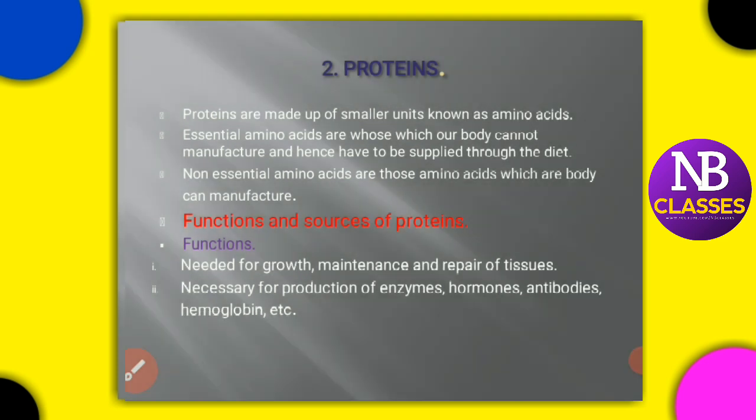Okay, next one is non-essential amino acids. These are those amino acids which the body can manufacture. So even if they are not obtained through the diet, that's okay, not an issue, because inside our body itself, they get manufactured. So there are two types: essential amino acids and non-essential amino acids. Now what are its functions? The functions are that they are needed for the growth, maintenance and repair of tissues, and necessary for production of enzymes, hormones, antibodies and hemoglobin.